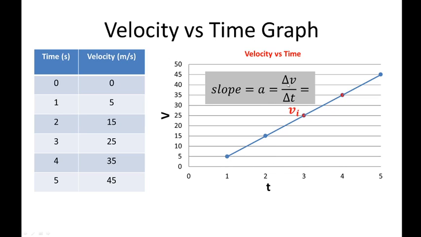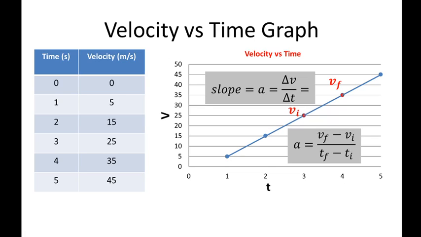Since this one is a change in velocity, it has an initial velocity and then a final velocity, which is already a new value. Since this is a change, your initial should be different from the final velocity. That's why we consider the change in velocity. The equation would be velocity final minus velocity initial, and since this is a change in time, that will be time final minus time initial.